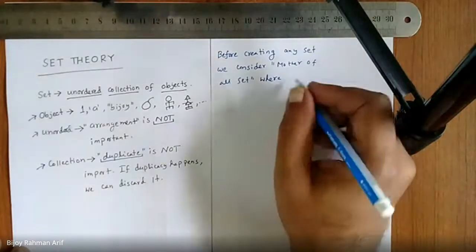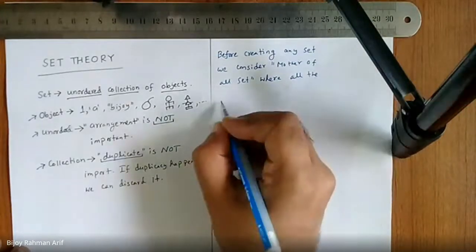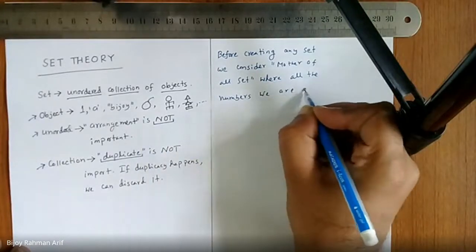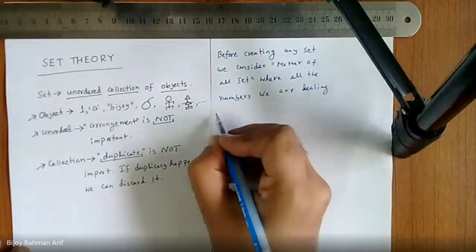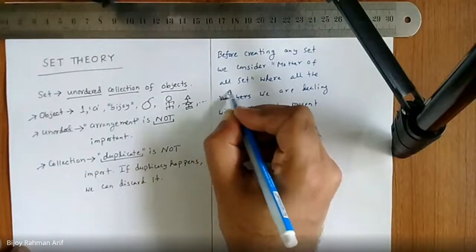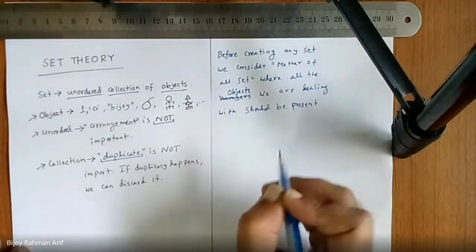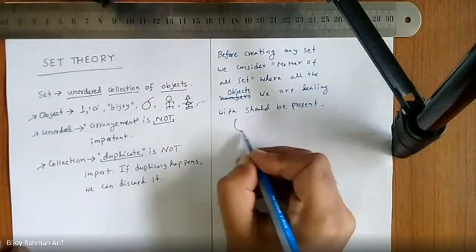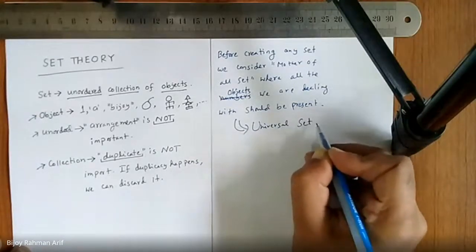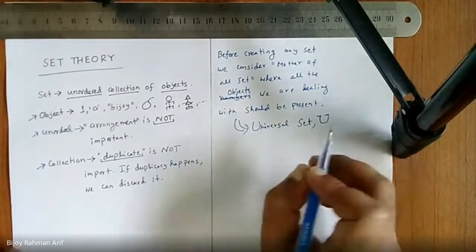Before creating any set, we consider the mother of all sets, where all the numbers we are dealing with should be present. All the numbers are objects. And it is called the universal set, denoted by capital E. Alright?